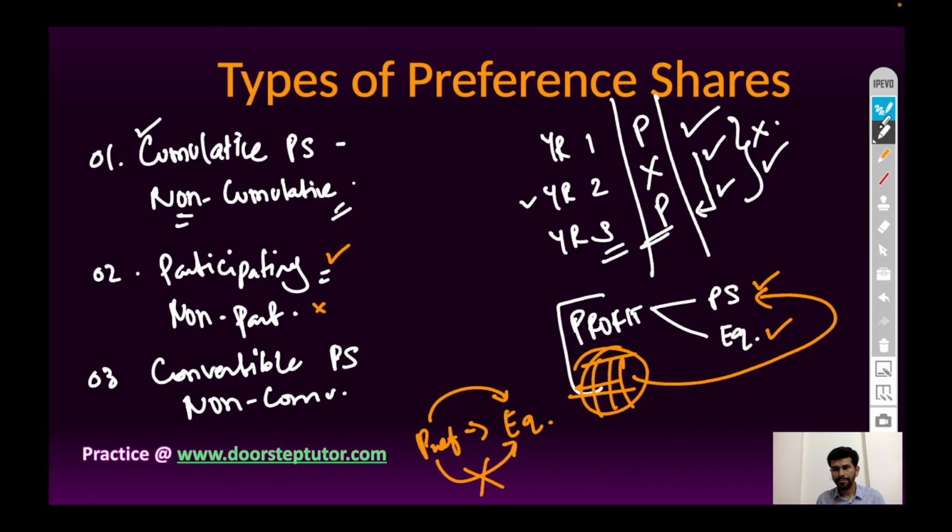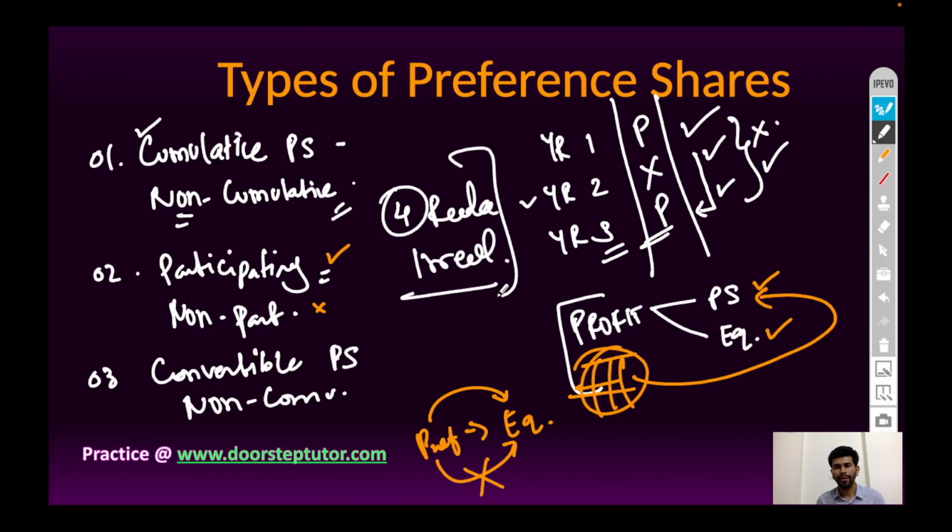And last, fourth point: redeemable preference shares and irredeemable preference shares. Redeemable means repayable. Redeemable preference shares are those shares which are repayable after a certain period of time. That is, the company will buy back the preference shares and repay the amount of investment. So, redeemable preference shares are repayable after a certain period of time. Irredeemable preference shares are those shares which are not repayable after a certain period of time.